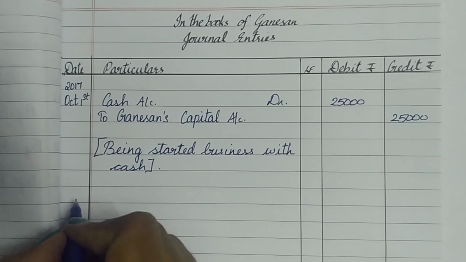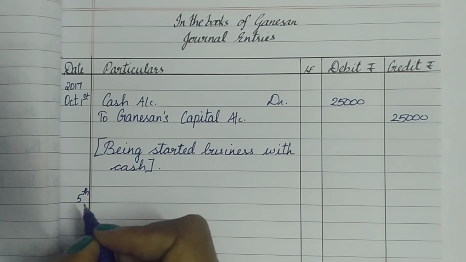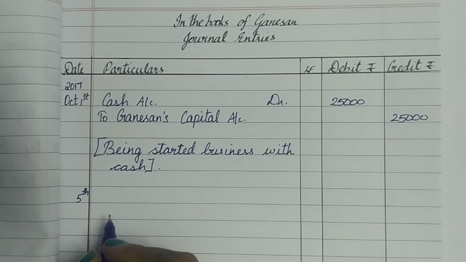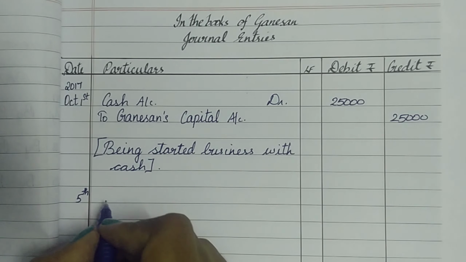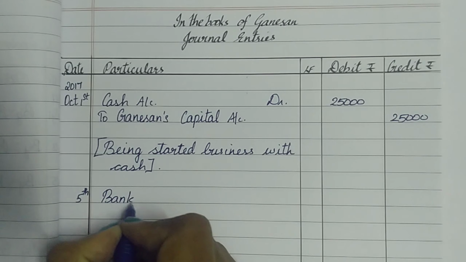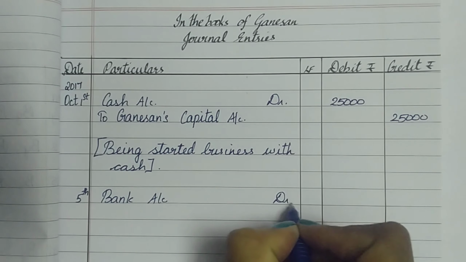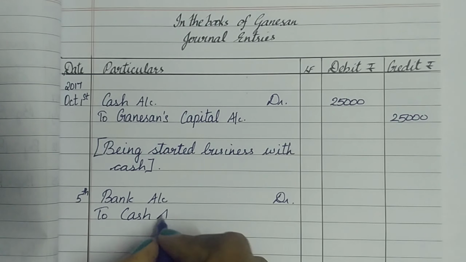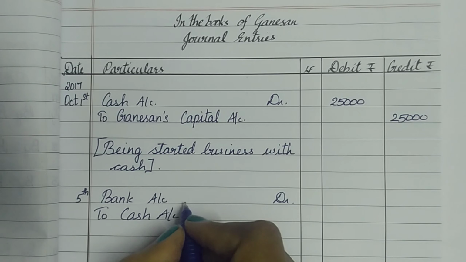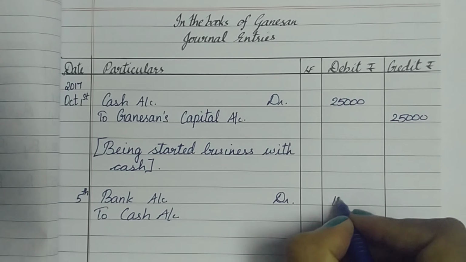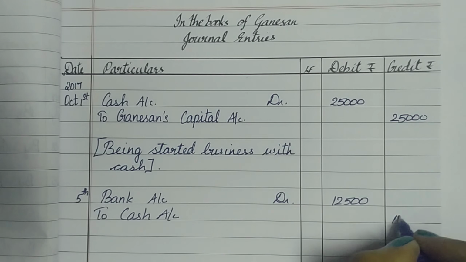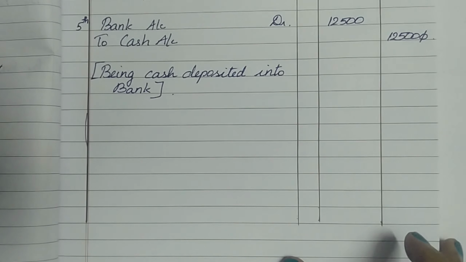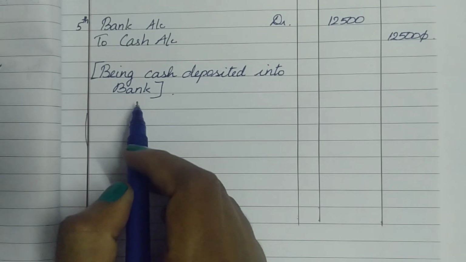So let's move to the next entry, which is on the 5th of October, deposited into bank rupees 12,500. So according to our rough work column, this entry is going to be bank account debtor to cash account. It is not necessary that the debtor has to be in the corner near the ledger folio column. You can write it over here also. Right, so this is 12,500 in the debit and 12,500 in the credit. So the narration is cash deposited into bank.